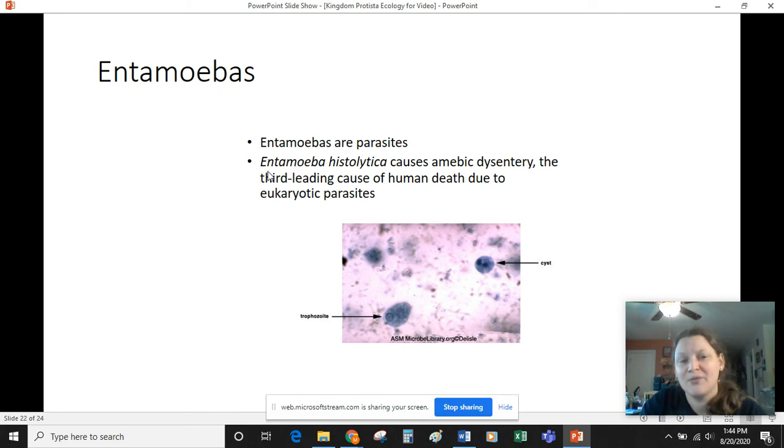And the last one we're going to talk about for humans is Entamoeba histolytica. So this one causes amoebic dysentery, which is actually the third leading cause of human deaths caused by eukaryotic parasites or protists. This one is particularly nasty because it can form cysts. That means that it can go dormant and hide out and wait for the proper conditions. So this one will often lie dormant in waterways, and then when we ingest it, it will come to life and become active again and start making us quite sick.